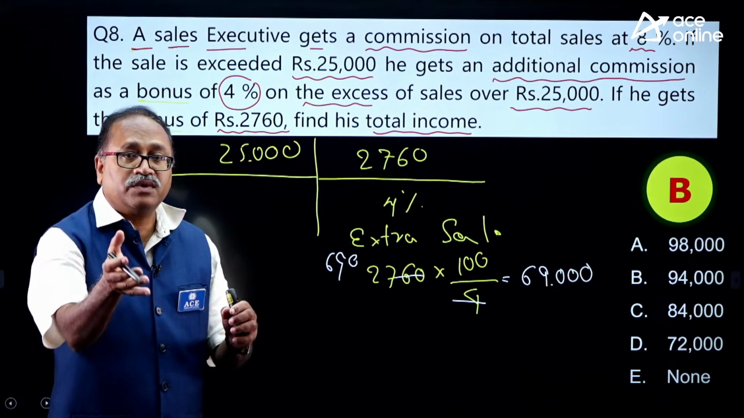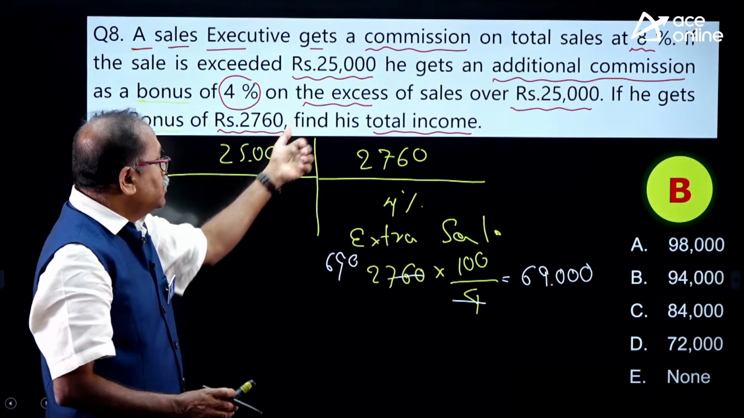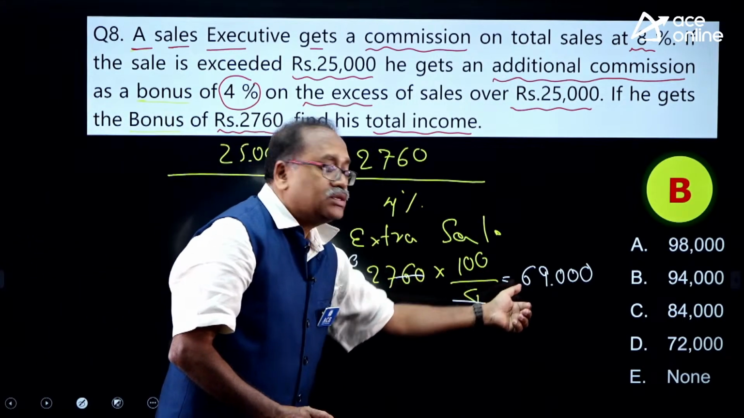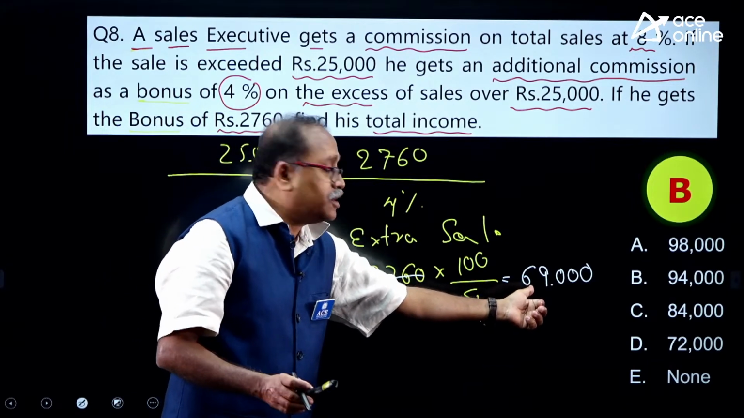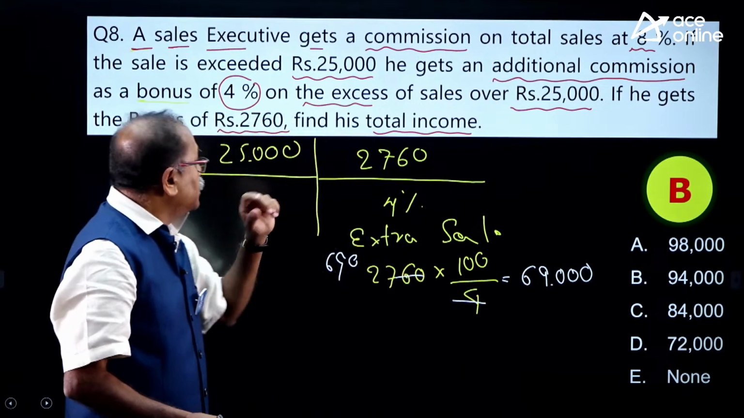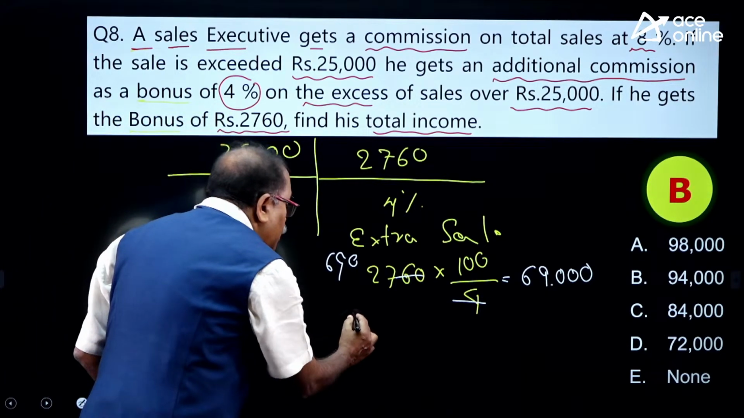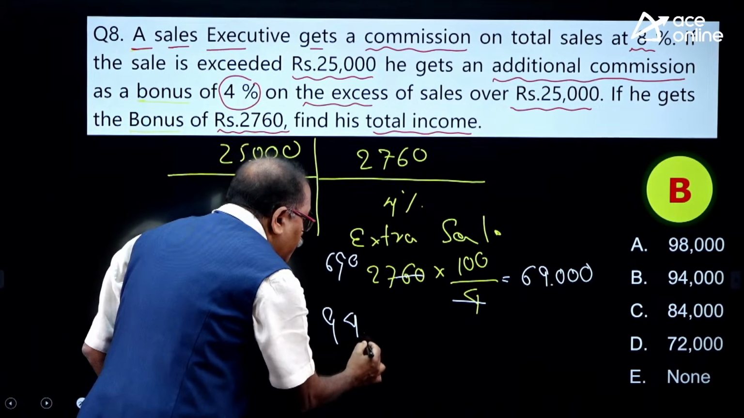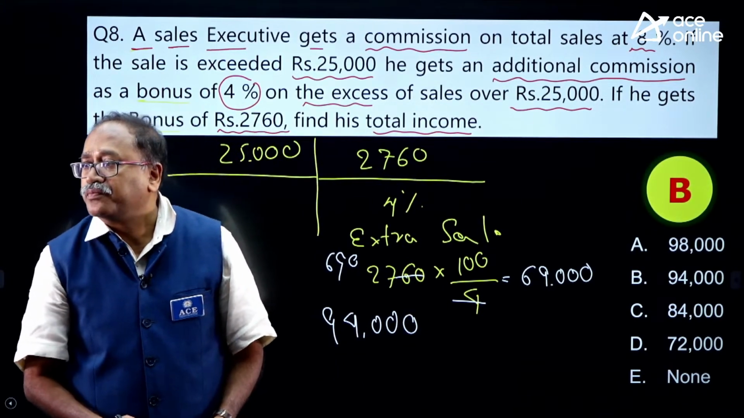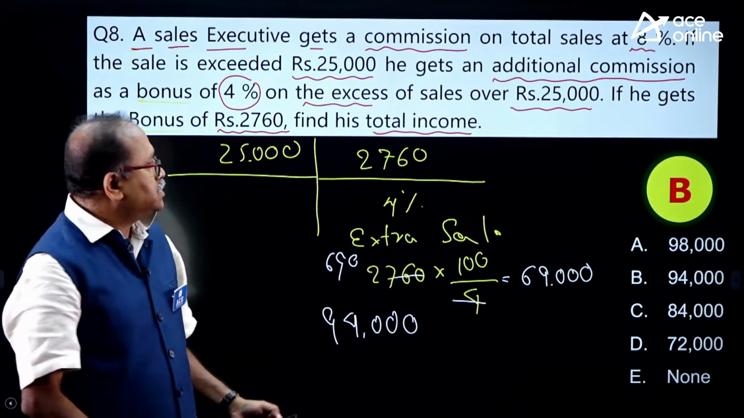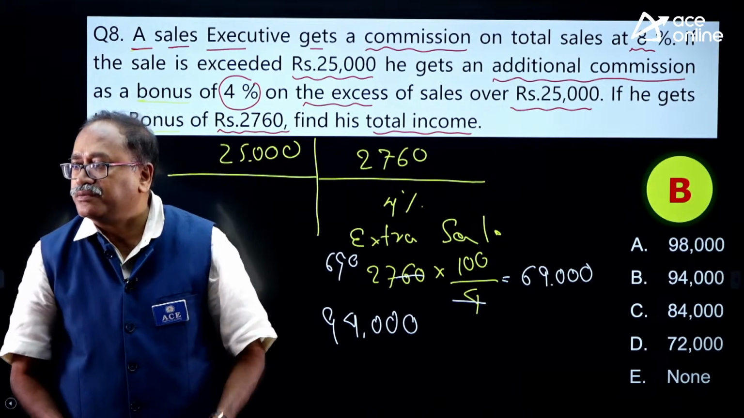But the question is not what the extra sale is. The question is what is the total sale. So there is 25,000 plus 69,000. 69 plus 20 comes to 89. 89 plus 5 is 94. So the total should be 94,000, which Appal Naidu has rightly answered. Yes, yes, yes, option B. Well done, well done, well done.